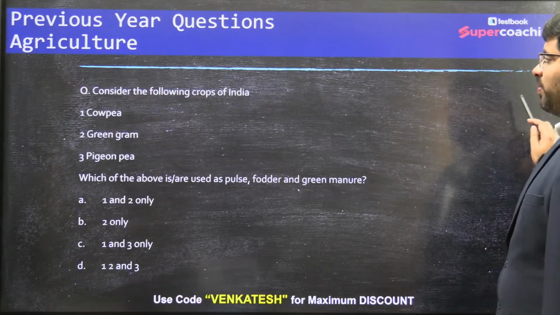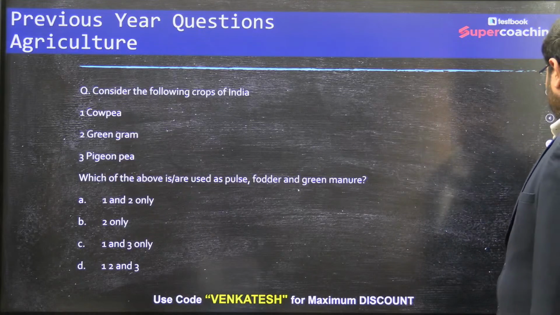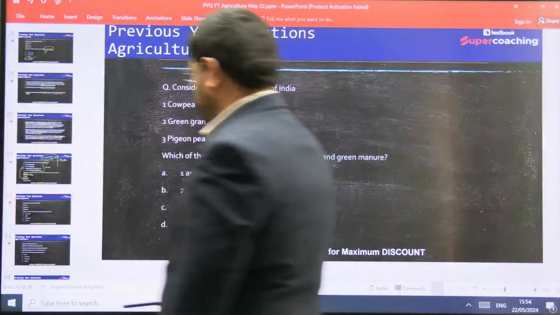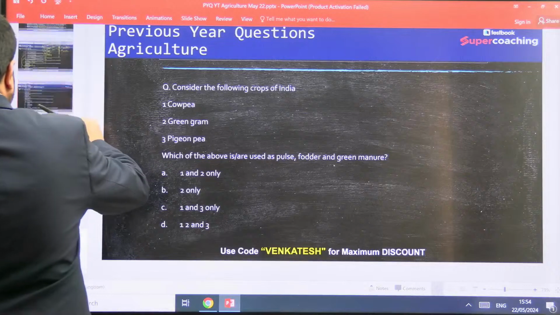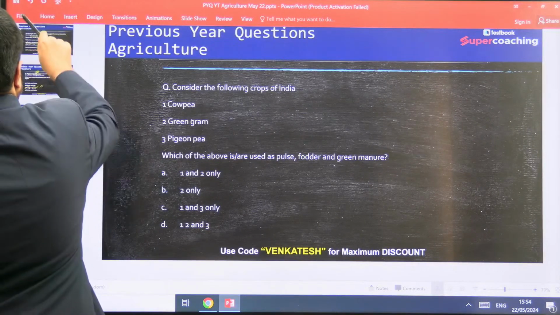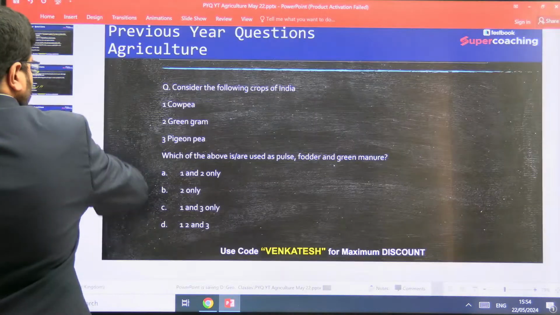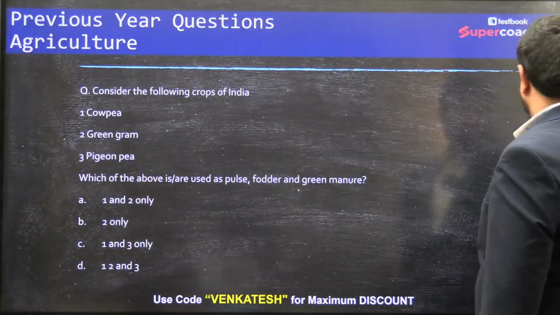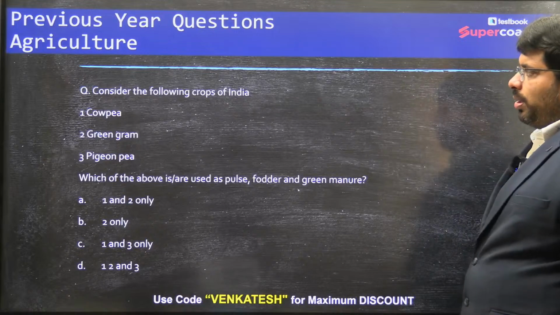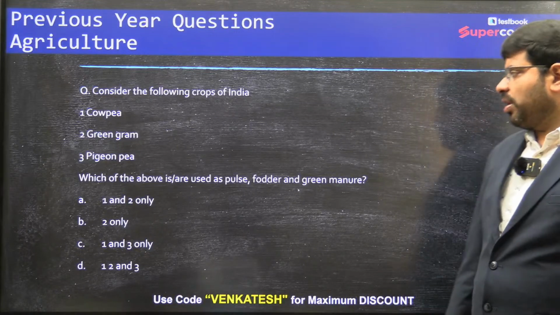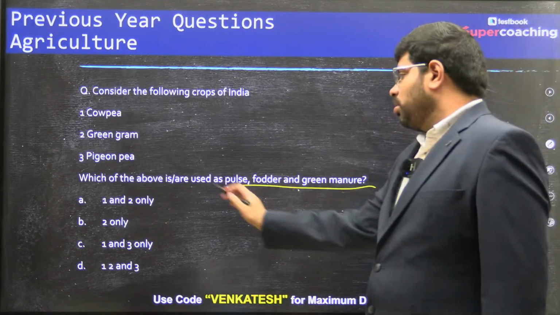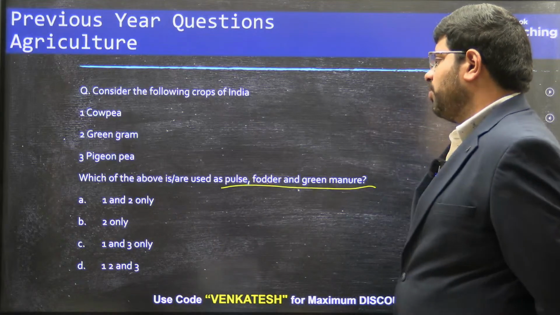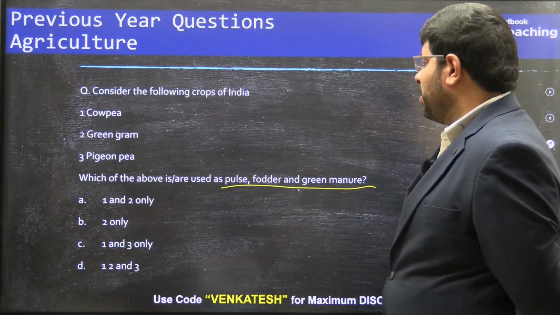Let's go to the next one. Consider the following crops. Which one of them is also used as a pulse, part of the fodder and green manure?